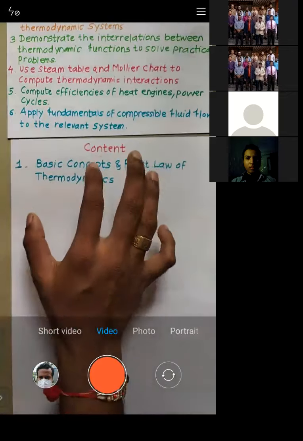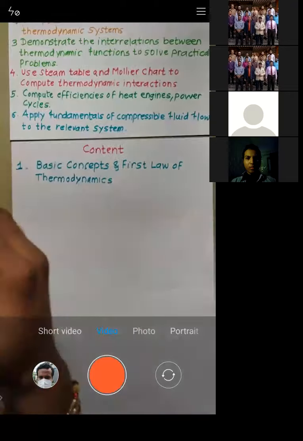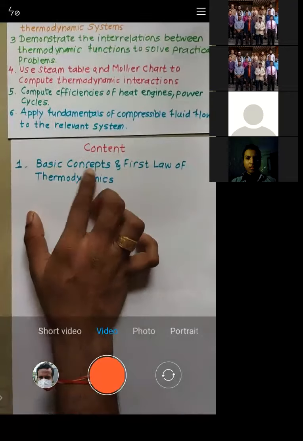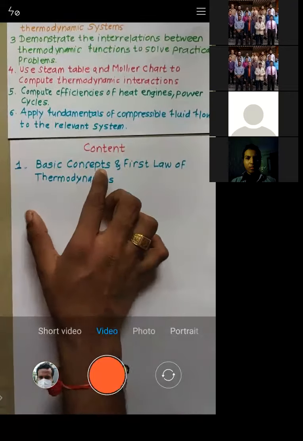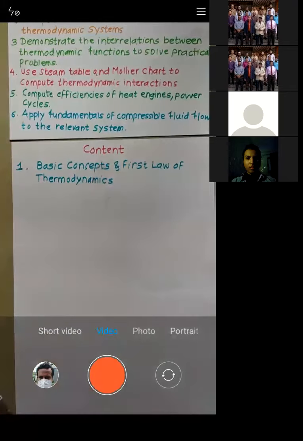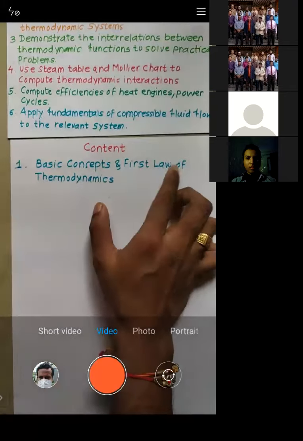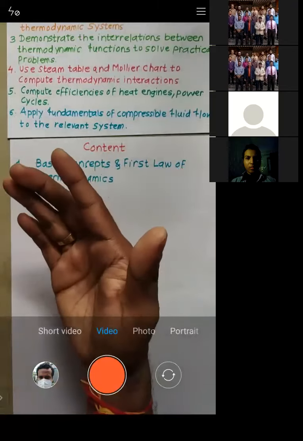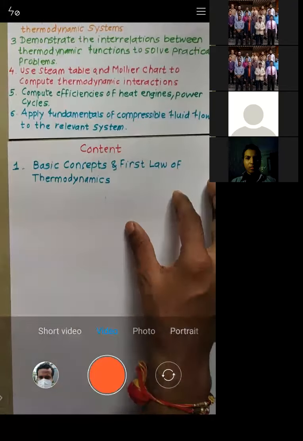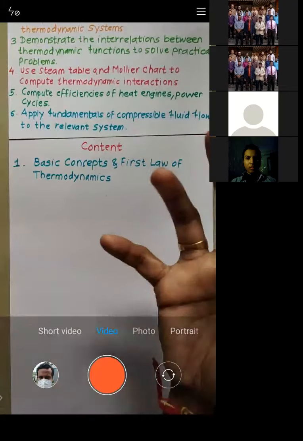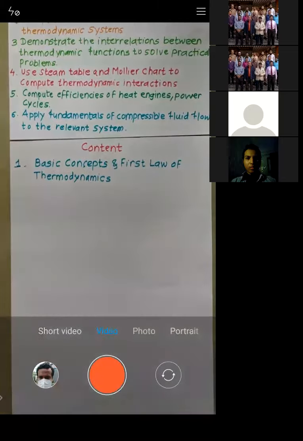So first, we will clear our fundamental concepts through basic concepts, and once we are able to clear those concepts, we will learn the first law, and then we will apply the first law for devices like compressor, heat exchanger, turbine, boiler. Is that okay?